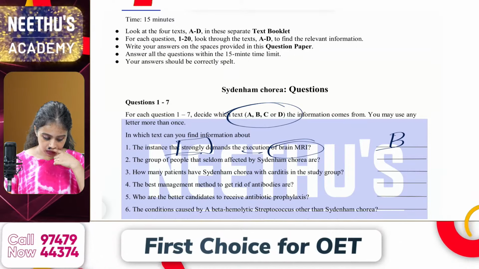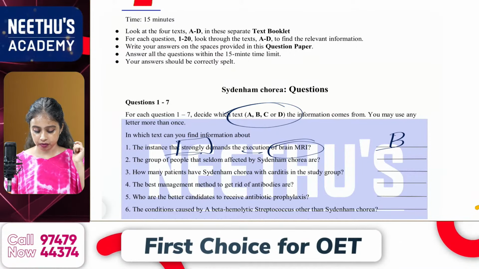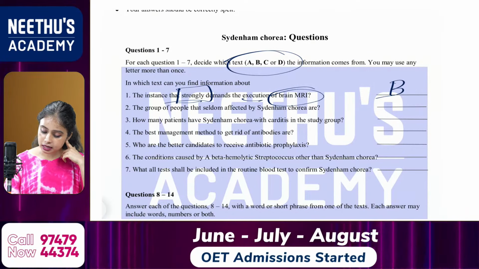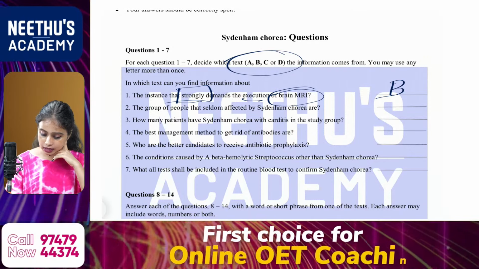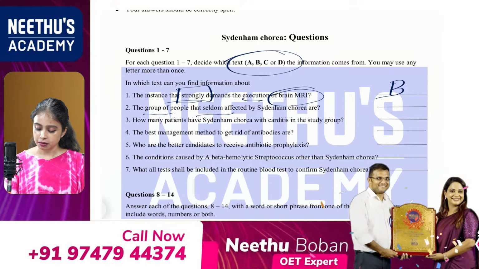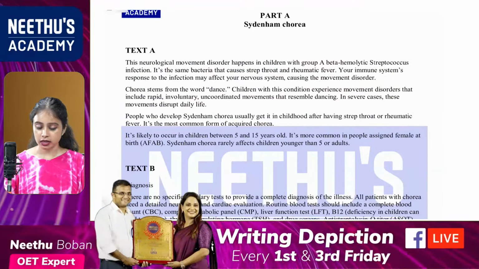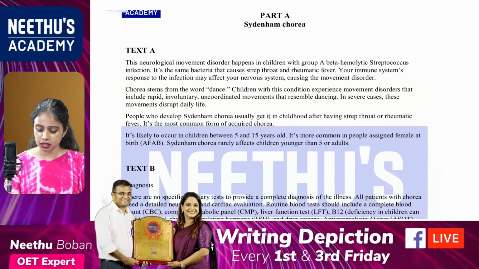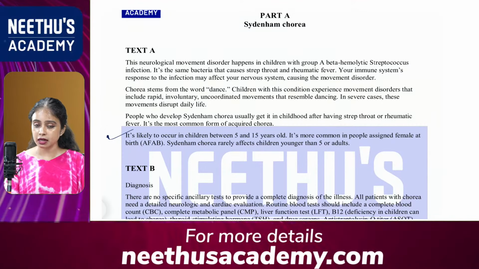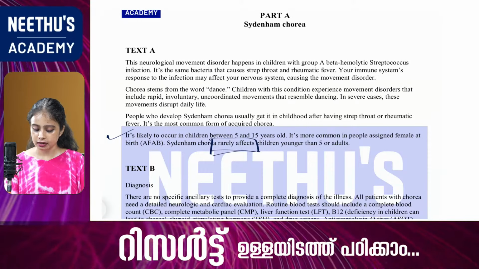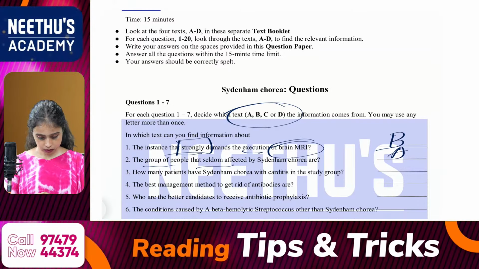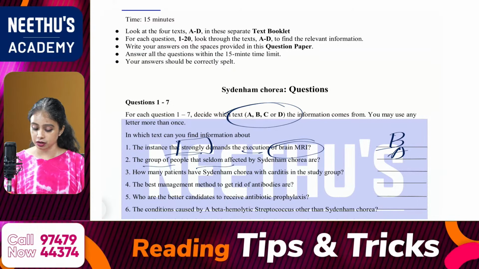Okay, Tessie, B. Reba, yes, very good, Juby, it is B. Second question. The group of people seldom affected by synonym chorea, that is, seldom, which means they are not affected. Then synonym chorea, my answer is, okay, it's all about the prevalence. So in text A, they have mentioned the prevalence in the last one. So see the last line, synonym chorea rarely affects children. Okay, so my answer is from text A. Yes, very good. Yes, Tessie, Reba, Sony, very good, text A.